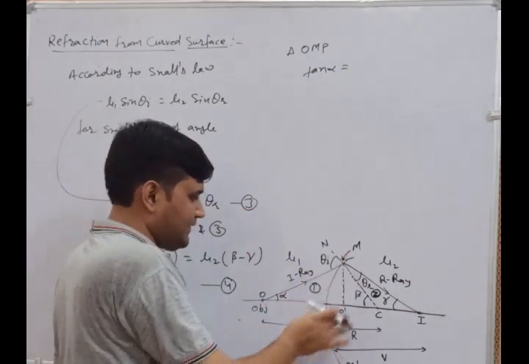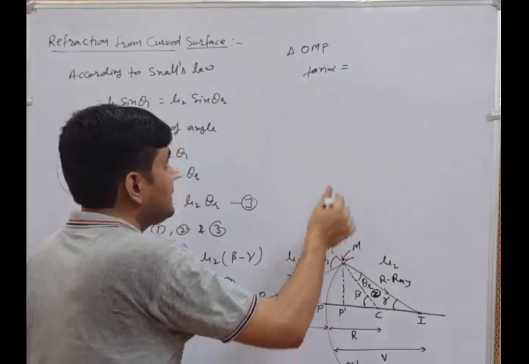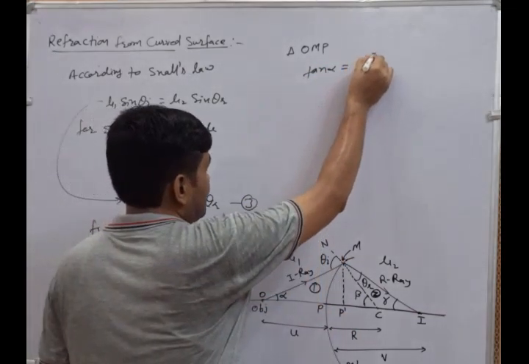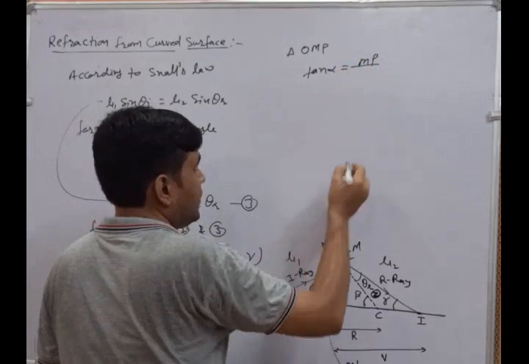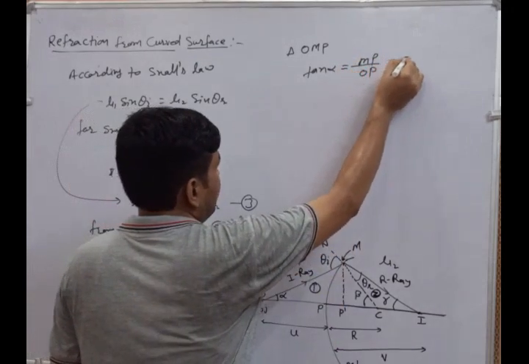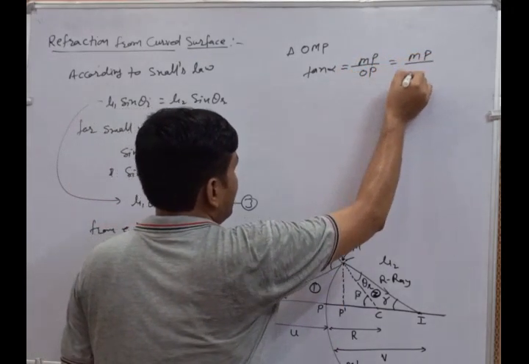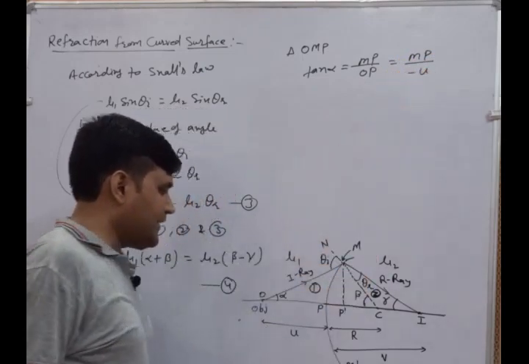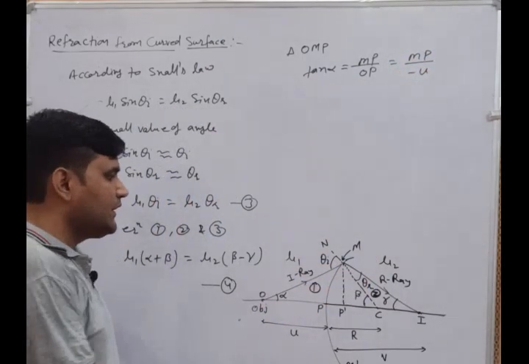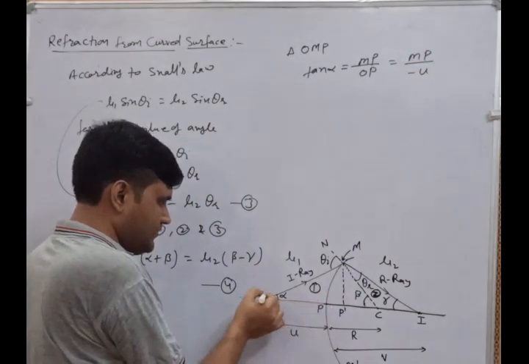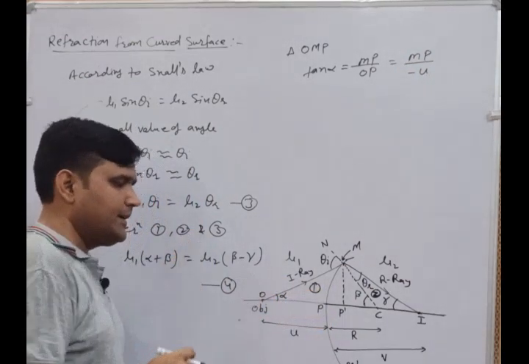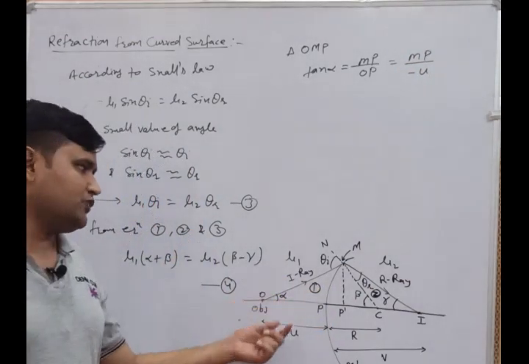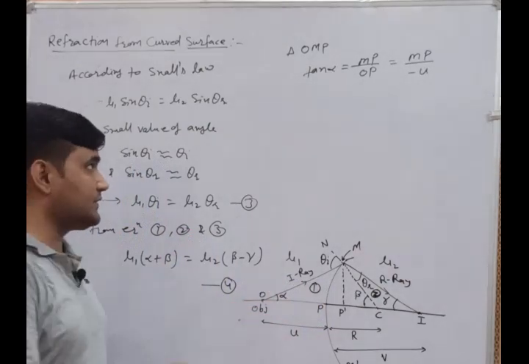Here MP is the perpendicular, OP is the base. That's why it is written as MP upon OP, and again as MP upon minus u. Here we consider u negative because when we move from pole to object, it is toward the left-hand side. That's why we take the negative formulation.